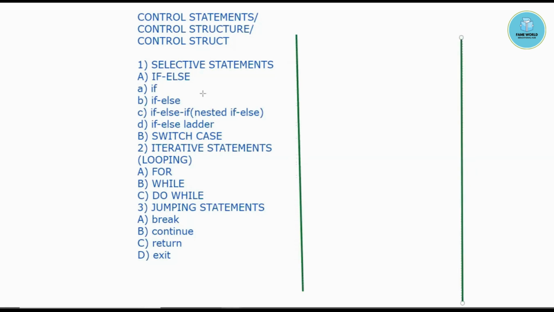The syntax of if is: if, the condition, and then inside the block we give the statements. This is the syntax of if, used when we do not have the else condition.